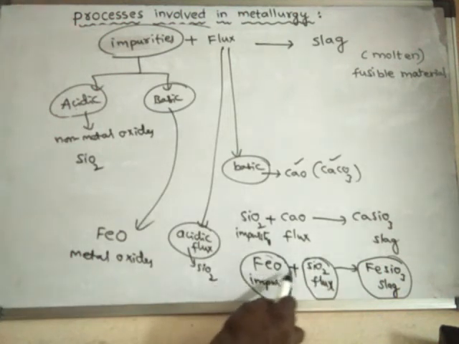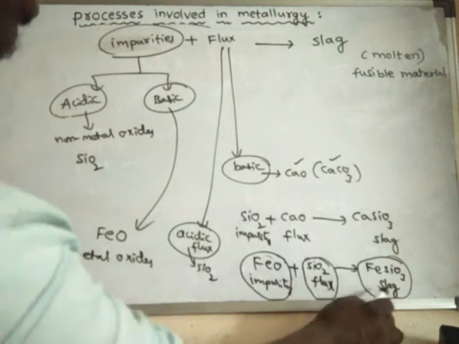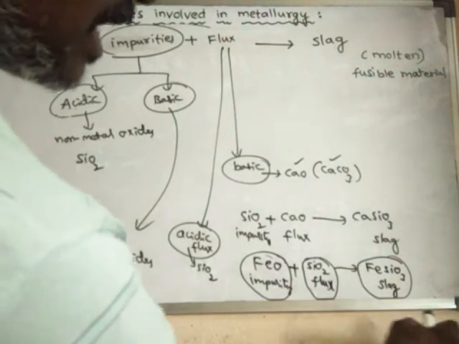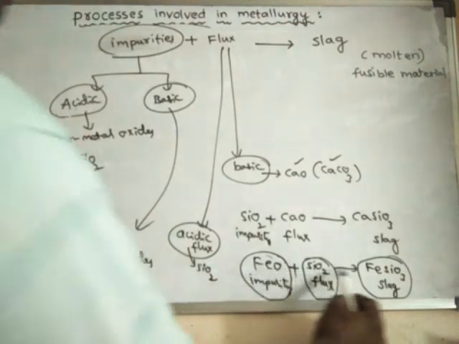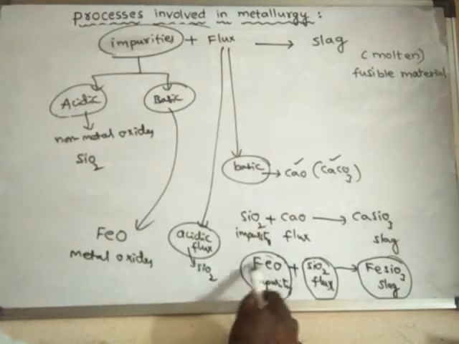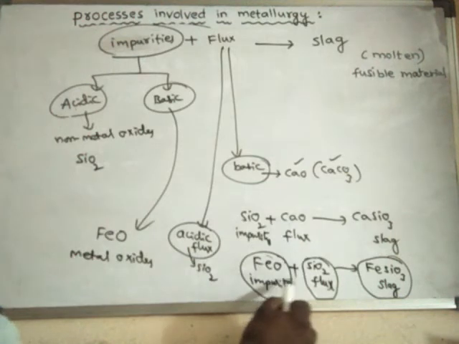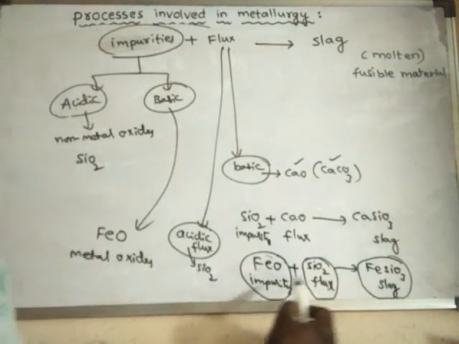Acid will react with base to form a material known as slag. Here it is neutral in nature. So removal of impurity by adding flux is a process of neutralization.